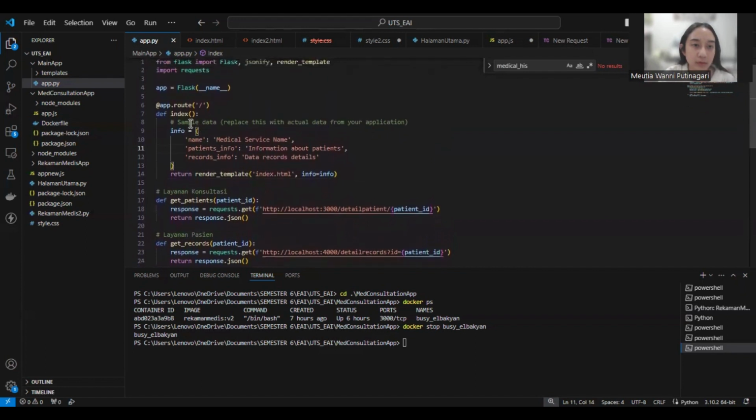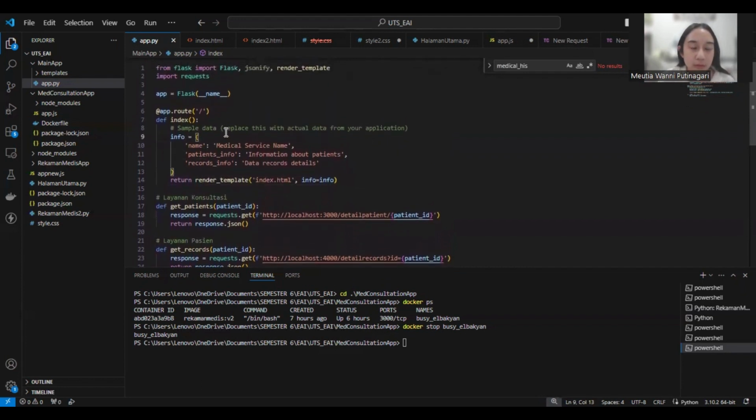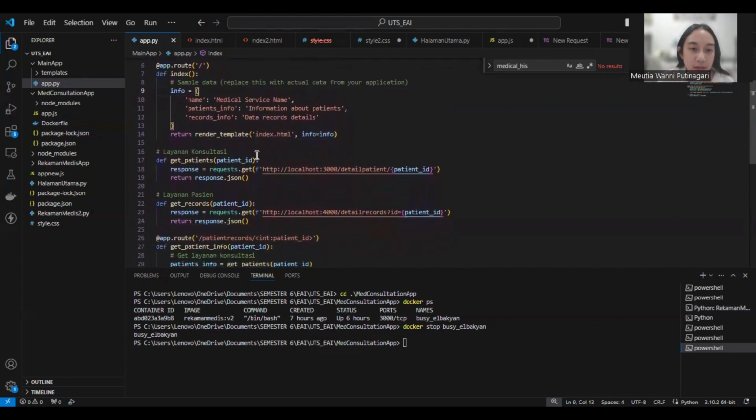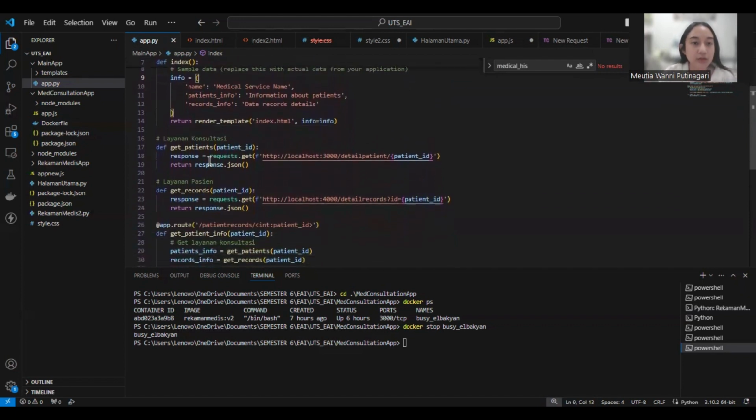Here is the app route if we want to open the website, and here we use the consultation service. Get patients, and the response will come from localhost 3000 detail patient using the patient ID. Then we return the response JSON.